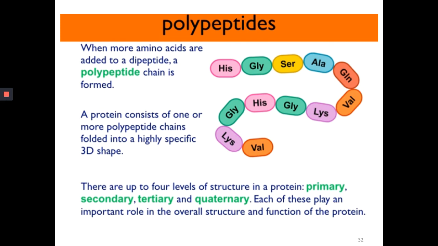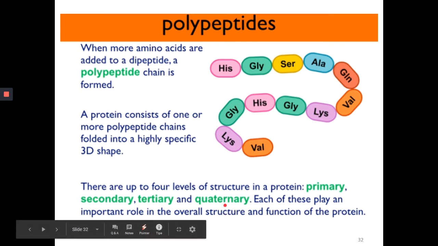So this is the key focus: polypeptides form the main structure of proteins, whereas the polypeptides themselves are made up of amino acids. Proteins can be formed in 4 levels of structures, that is primary, secondary, tertiary and quaternary.